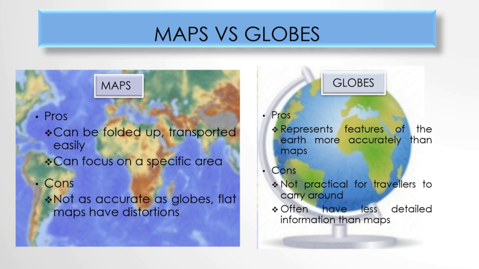Maps can be folded up and transported easily. They can focus on a specific area. The major disadvantage of a map is that it is not as accurate as a globe. Flat maps have distortions. The major advantage of a globe is that it represents features of the Earth more accurately than maps. And the disadvantages, or the cons, of globes are that they are not practical for travelers to carry around. Often, they have less detailed information than maps.